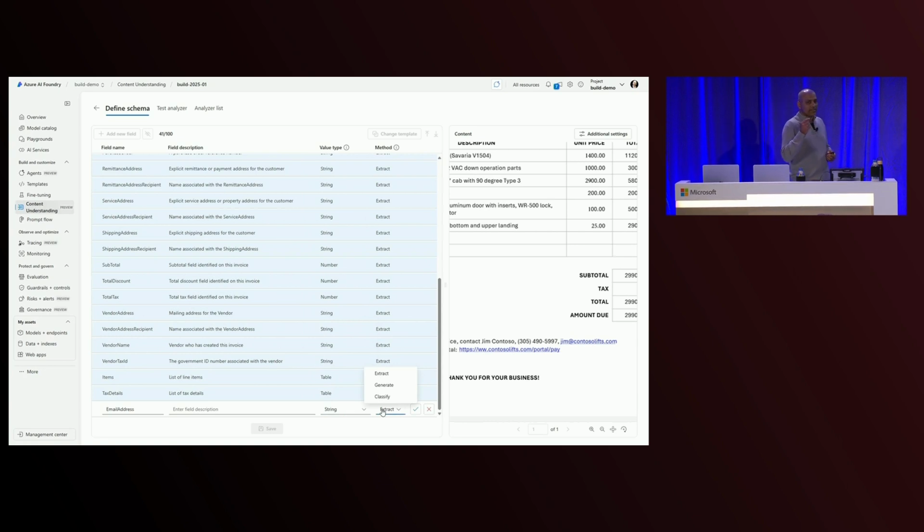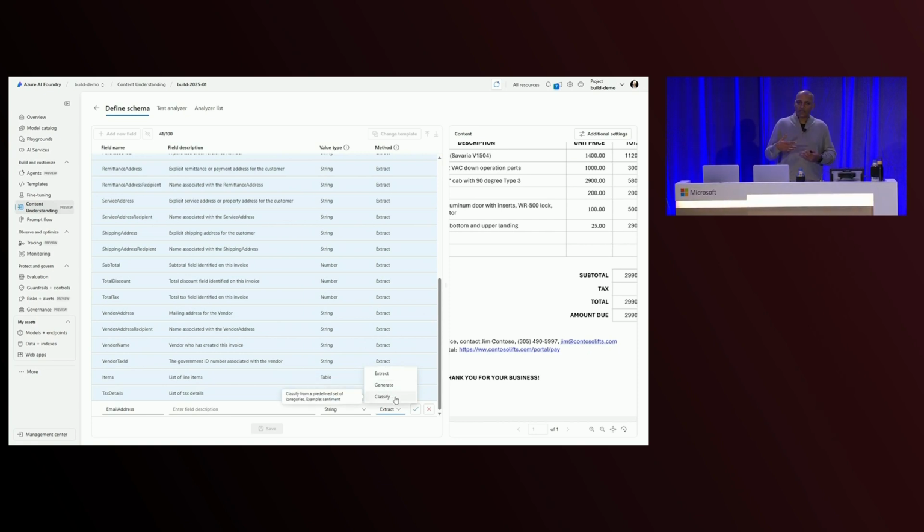Finally, there's another new addition, and in this case, it's the extraction method. Typically, when you extract something, it's looking for that content within the document or within the content that you're looking at. With Generate, we've now added the ability for you to generate information. So it would be things like summarize this document and generate a summary, or synthesize some field based on a few values that you're extracting.